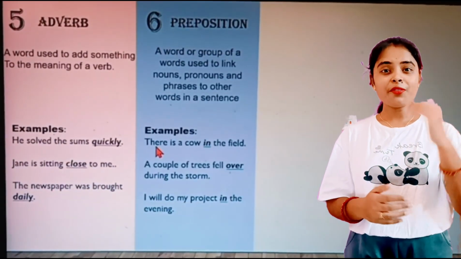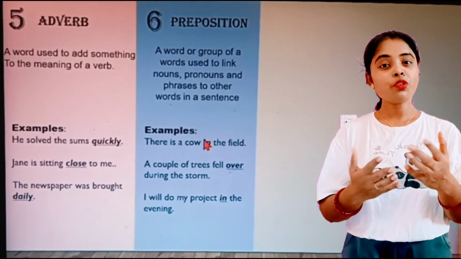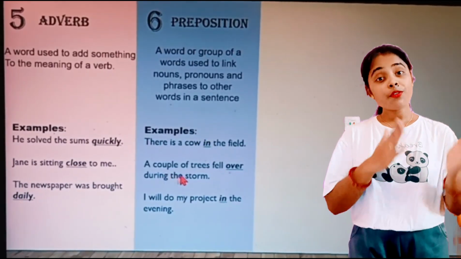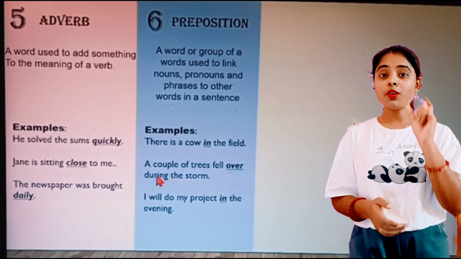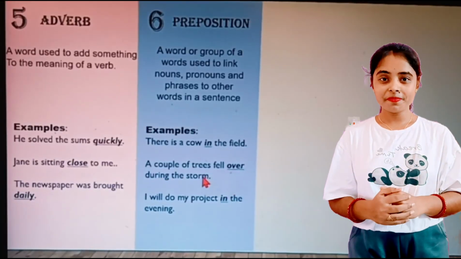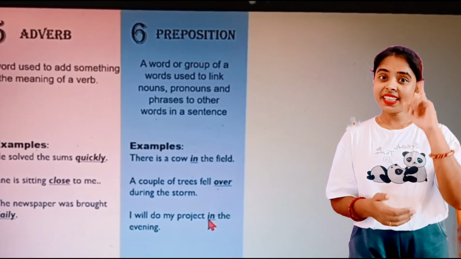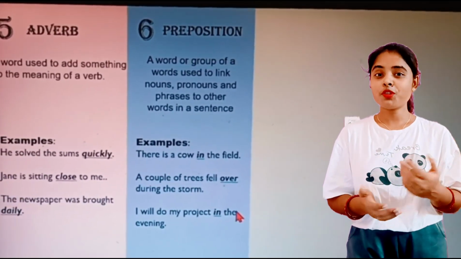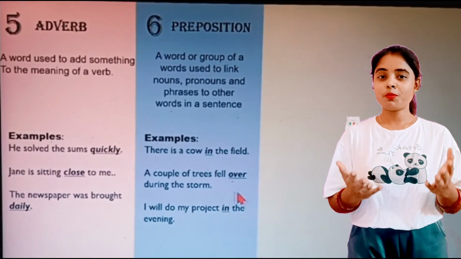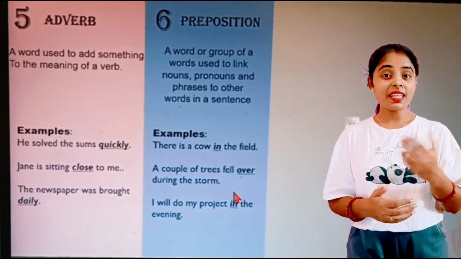The cow is in the field. Here in is showing us the preposition of place. A couple of trees fell over during the storm. So here the word over is used as a preposition. I will do my project in the evening. So it is showing us the time, so a preposition of time. Here the word in is used as a preposition of time. Now let's see the next part of speech.